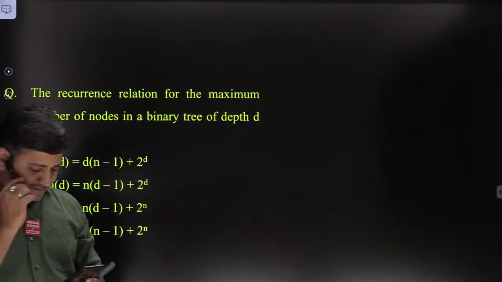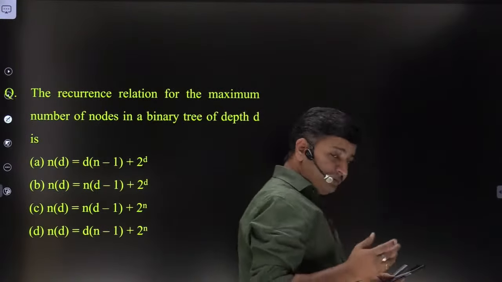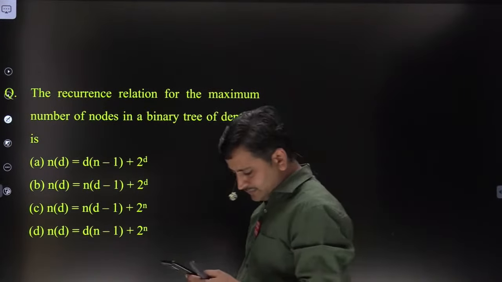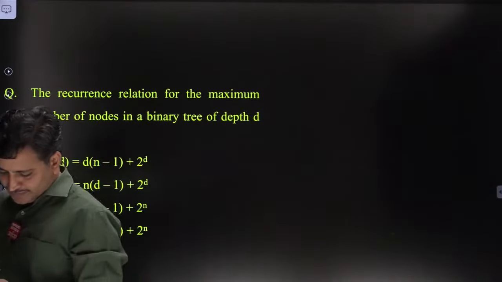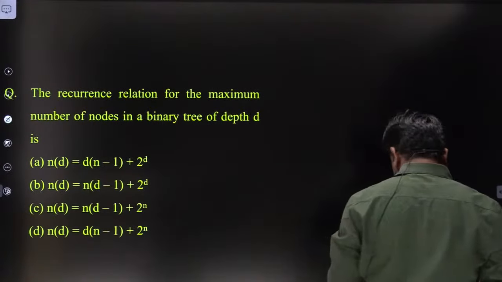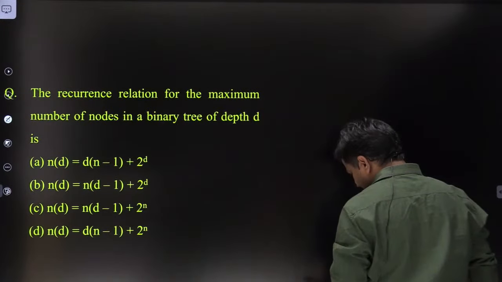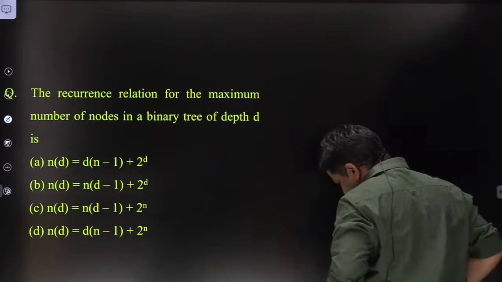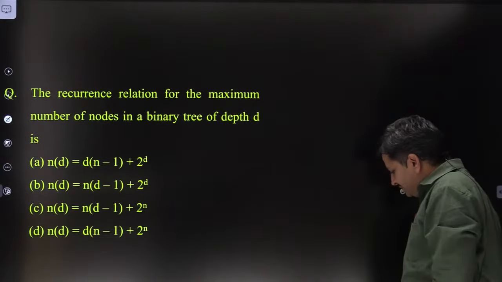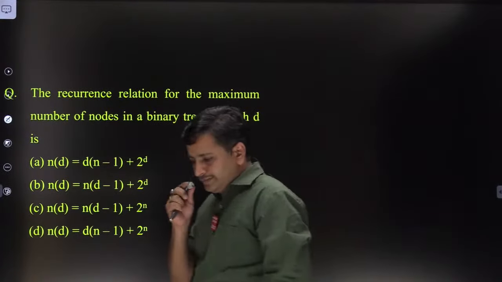Yes, Shekhar Ali, it is correct. Order of n square is correct for the previous problem's time complexity. Most of you typed that it is clear. Thanks for your response, friends. Thank you, Vinati. Fine. Next question, friends.